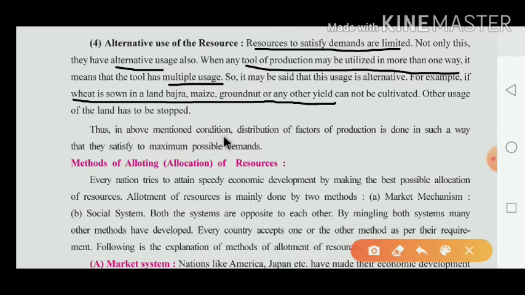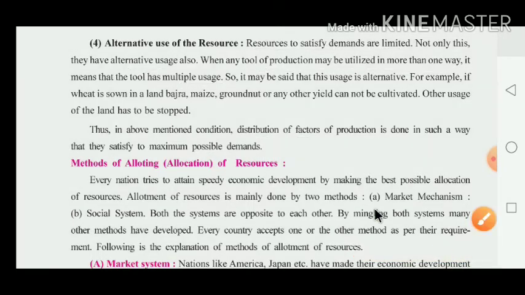Thus, in the above mentioned condition, the distribution of factors of production is done in such a way that they satisfy the maximum possible demand. Now what happened is that they have given that the distribution of the factors of production is done in such a way that they satisfy the maximum possible demands.